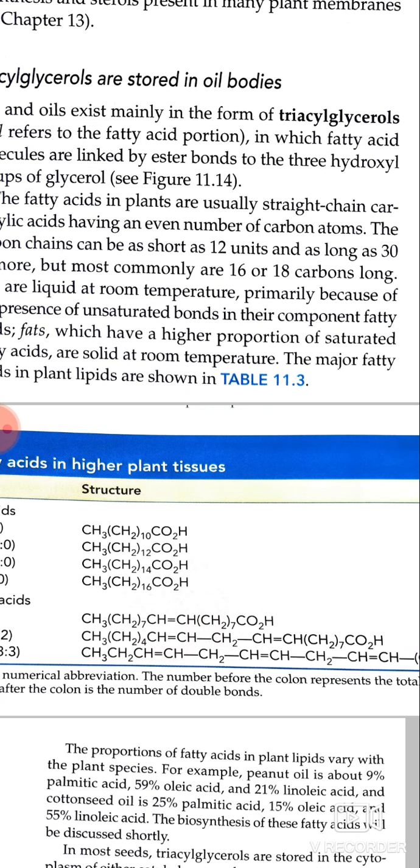The biosynthesis of these fatty acids was discussed earlier.